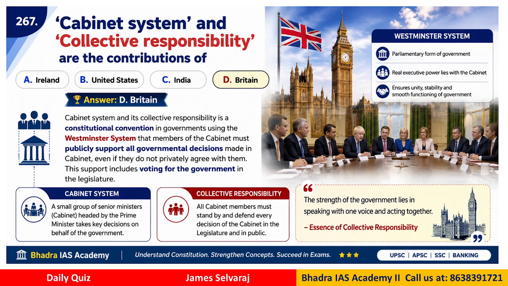Question number 267. Cabinet system and collective responsibility are the contributions of which country? From where have we taken this idea? The correct answer here would be D, Britain. Many things we have borrowed from Britain and USA, and some concepts from Australia also.